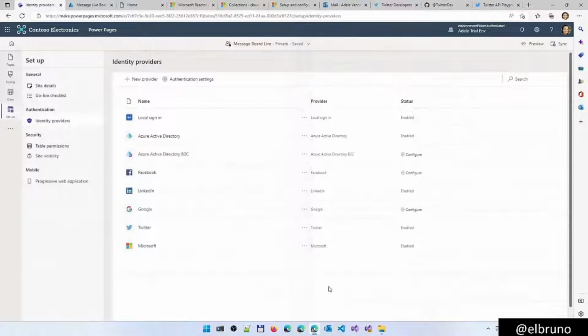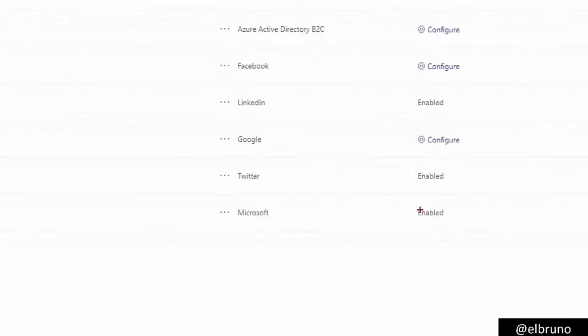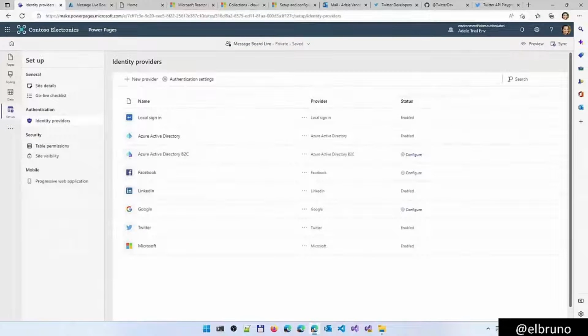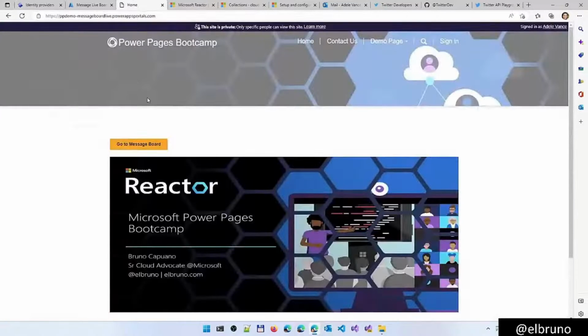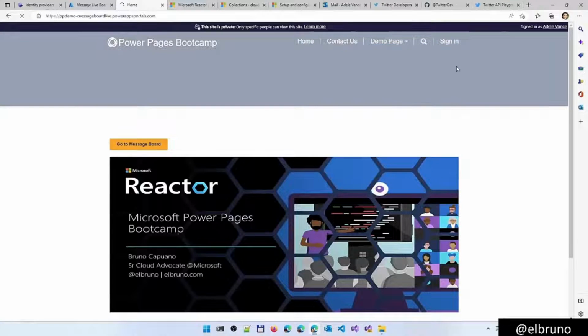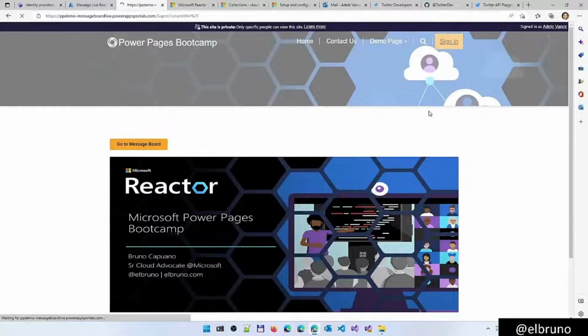So with this simple step, I will have enabled Azure Active Directory, and I will have enabled LinkedIn, Twitter, Microsoft, and more. So if I synchronize the data and go back to my demo page, refresh this, I can use any of the methods that I have there. I'm probably going to use Microsoft because this account doesn't have any LinkedIn account. It's a demo one, but let's take a look at how we can work with Microsoft. Okay, it's loaded. Let's go to sign in.